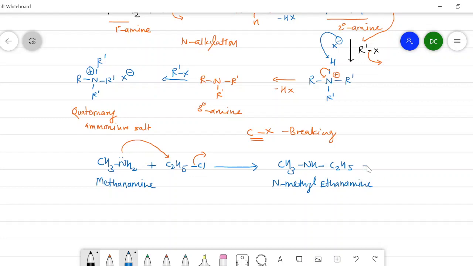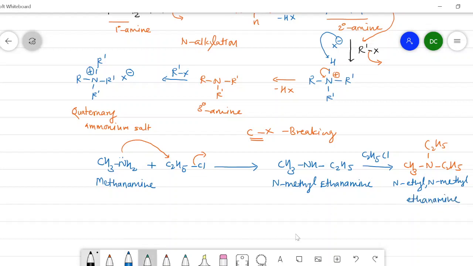It will further be converted, when it is treated with C2H5Cl again, it will produce CH3, then nitrogen, then C2H5, then here a C2H5. Here we will write N-ethyl, N-methyl ethanamine,